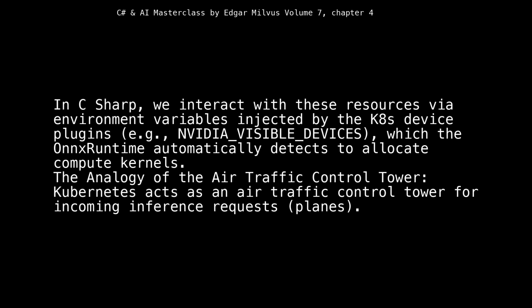In C#, we interact with these resources via environment variables injected by the Kubernetes device plugins, e.g., NVIDIA_VISIBLE_DEVICES, which the ONNX Runtime automatically detects to allocate compute kernels.